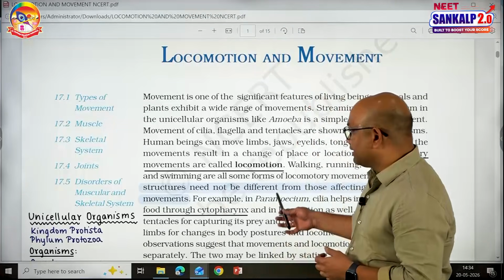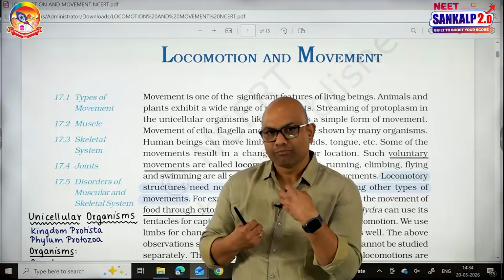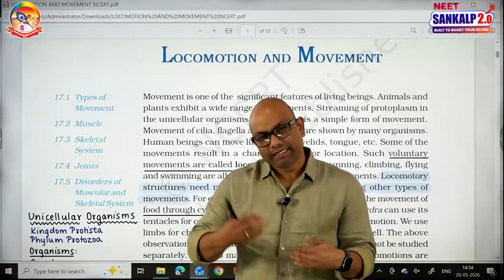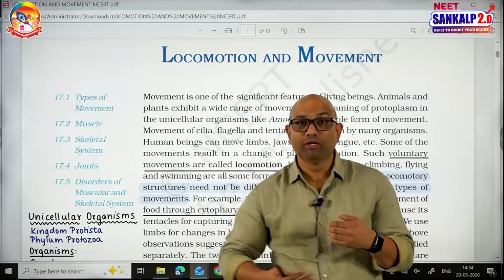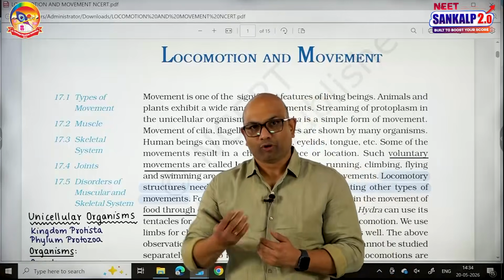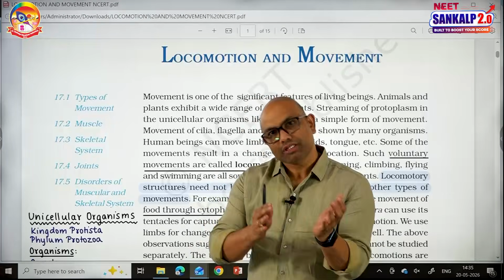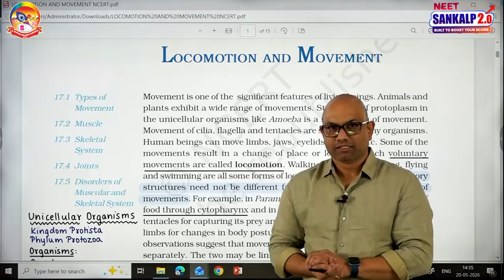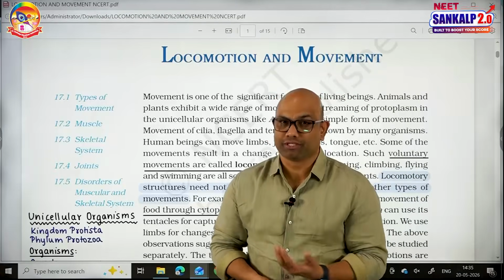The important point regarding it is, we can move our hands, we can move our tongue, we can move our eyelids. But when we move our lower limbs, it causes the displacement of the organism. So the displacement of the organism is said to be locomotion. The important point I want to discuss here: locomotions are movements, but all movements are not locomotion. Some movements may not result in displacement, we can't call it locomotion.